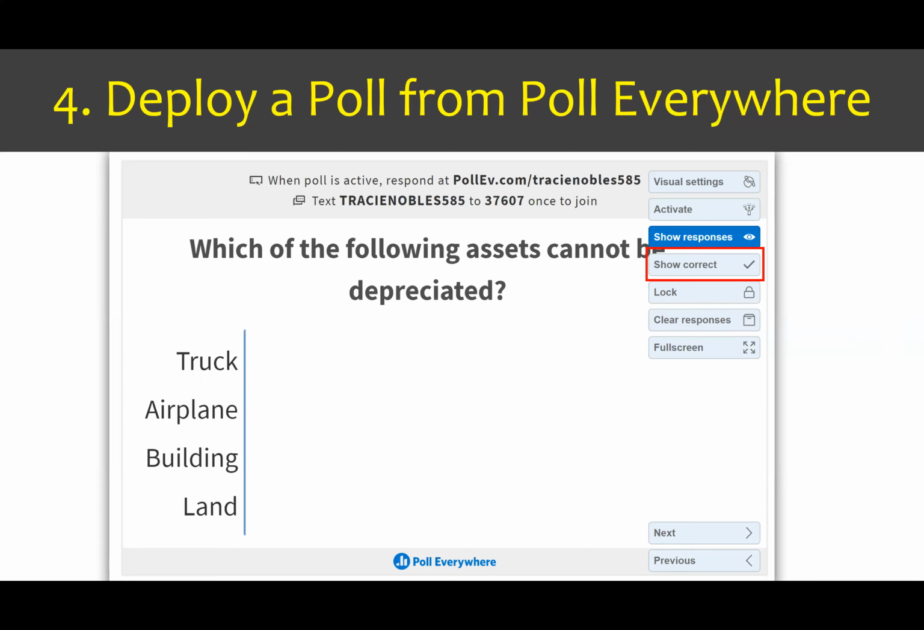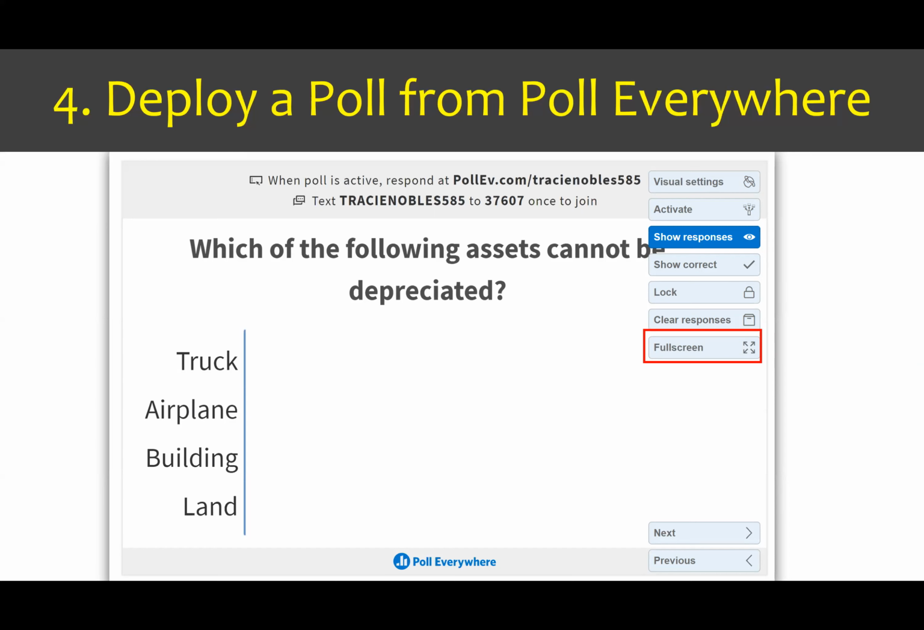You can also lock the poll. Locking the poll question would signify that no one else can answer the question. You can clear your responses. I use this a lot, especially if the majority of students don't get the correct answer the first time around. I'll say, well, that's not the correct answer, so let's try it again. Work with your neighbor and resubmit your answer. And then also you have the option to utilize the full screen option instead of just showing it in the web browser area. So a robust series of options for you to deploy the poll.